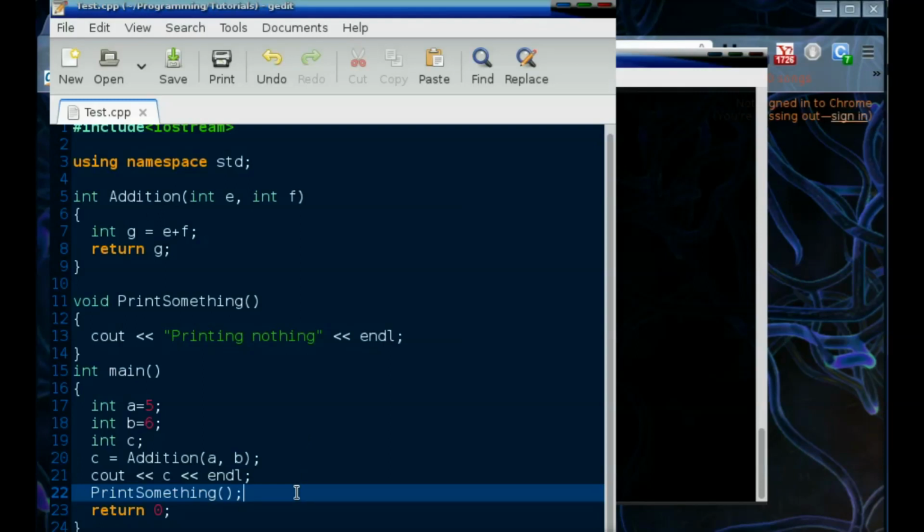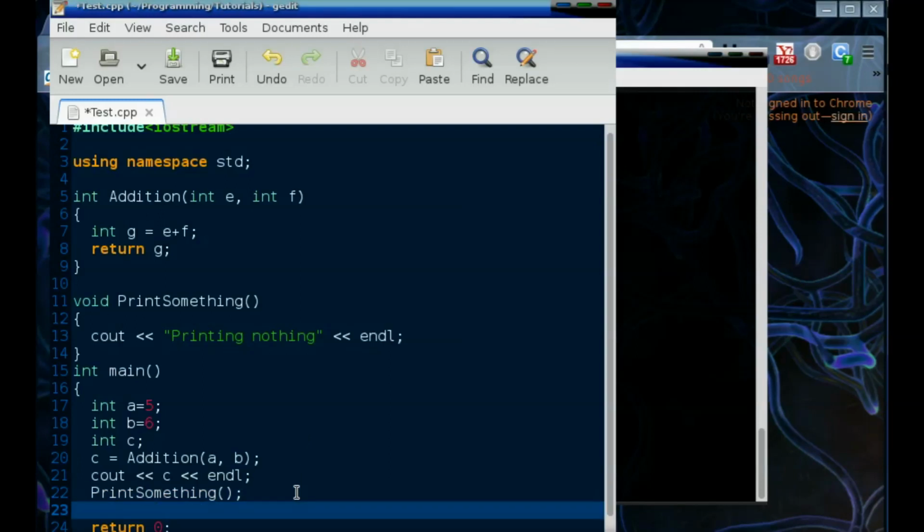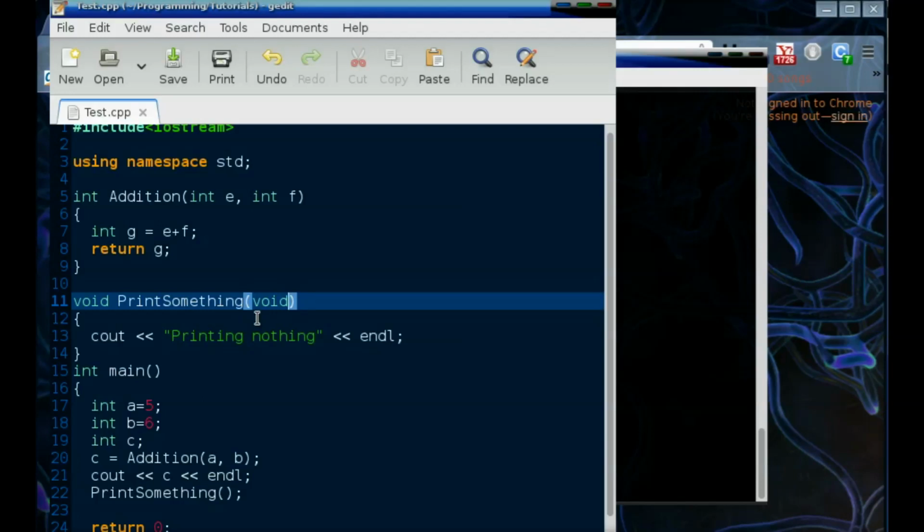But this is not like what you are saying right now. Trust me, it's not this boring. It's actually really fun to write about functions. Now as I told you, the value of A gets copied and stored into C, the value of B gets copied and stored into F. In this case, it doesn't have anything to send or receive. We don't store whatever is returned into anything, and we don't send any values to it. You can explicitly say that it's going to be void right here, meaning it doesn't take any values. That is also fine. But by default, if you say nothing, then that's void for C++.